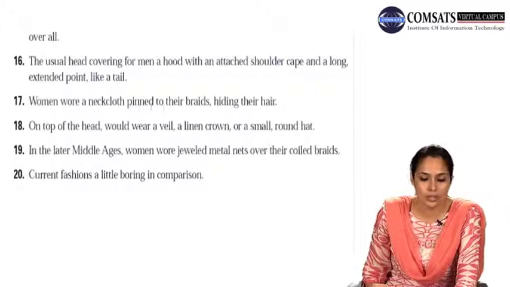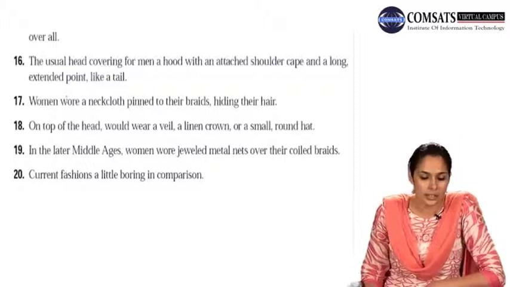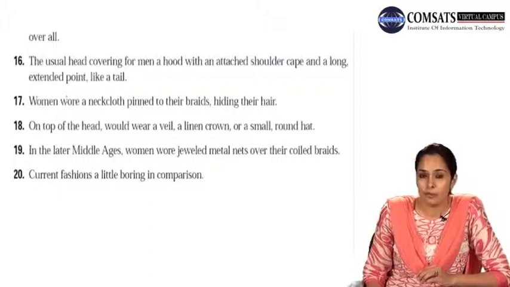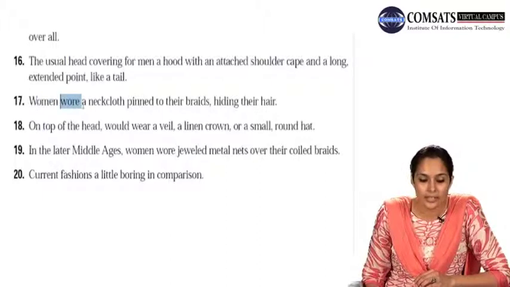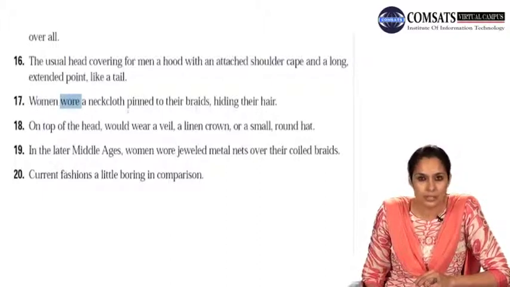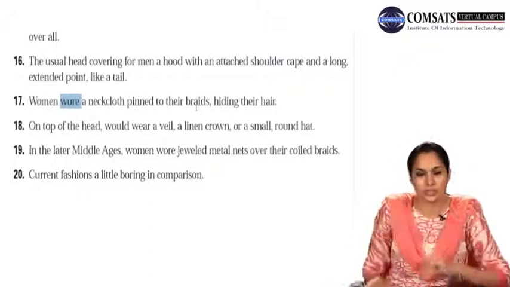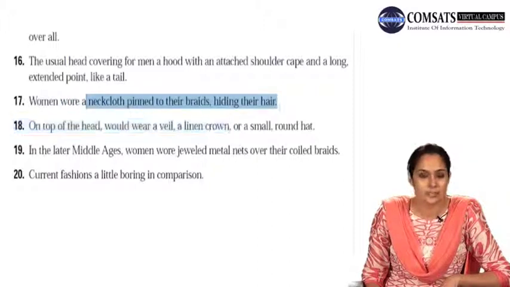Women wore a neckcloth pinned to their braids, hiding their hair. Now here again we have a very clear complete sentence. We see that the women here is subject. We are talking about they are wearing a neckcloth pinned to their braids. They used to wear a neckcloth जो उनके बालों के साथ connected होता था, that could hide their hair. So number 17 is a complete sentence. We have the subject, we have the verb, and this is your predicate.